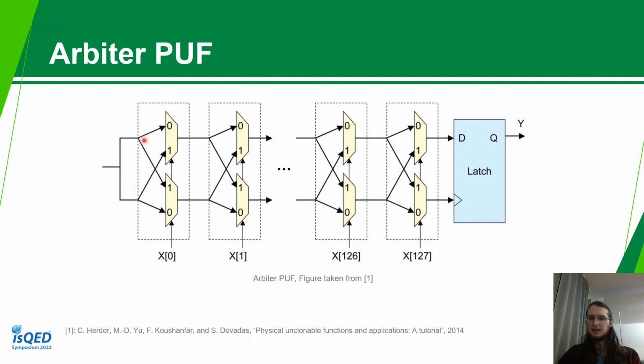Each of these paths has a certain delay associated with it. These delays are based on manufacturing variations and cannot be controlled. If we follow the signal path through the PUF, at the end, one of these signals, either the top one or the bottom one, will be faster than the other and arrive first at the latch. Which one arrives first determines the output of this PUF.